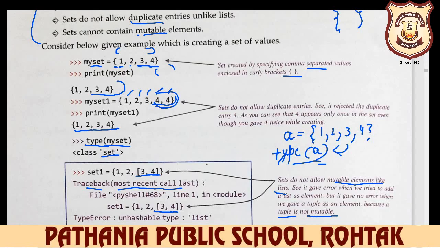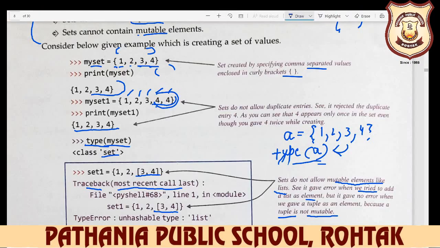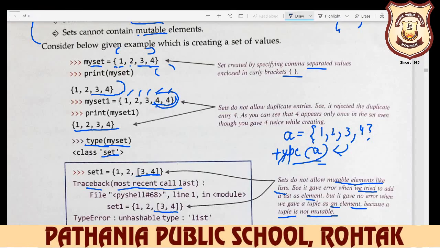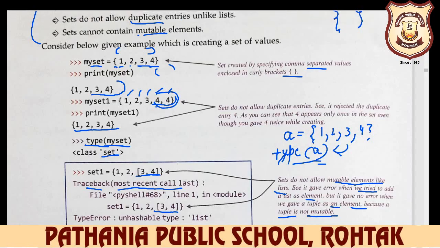It gave error when we try to add a list as element, but it gave no error when we input the tuple inside the set. So here no error will be displayed. Why? Because tuple is immutable. You can say immutable or not mutable, means not changeable, not modifiable.